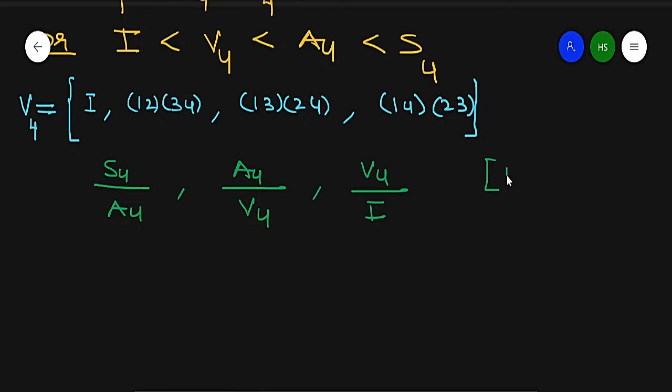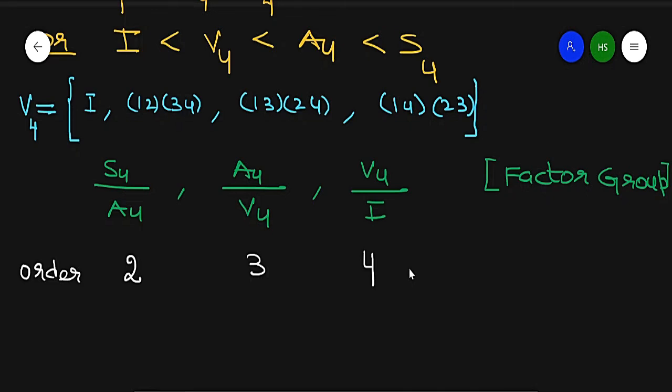So these are the factor groups of this series because these are normal. So it is a subnormal series. Now check that the factor groups should be abelian. Now what are the orders? The order of S4 is 24 and the order of A4 is 12. So the order of the first factor group is 2, the second is 3 and the third is 4, right?